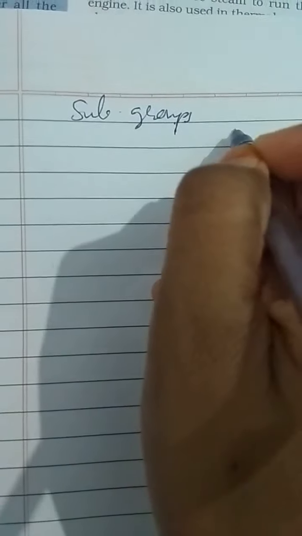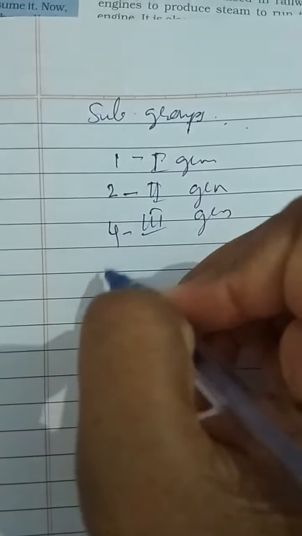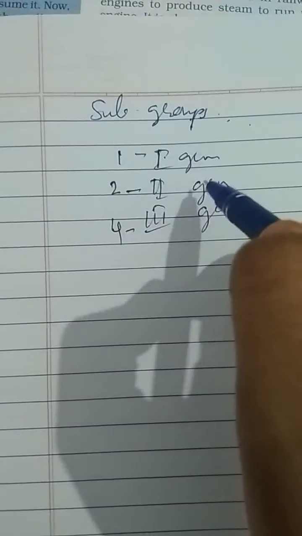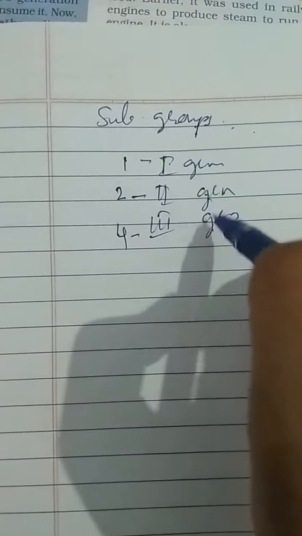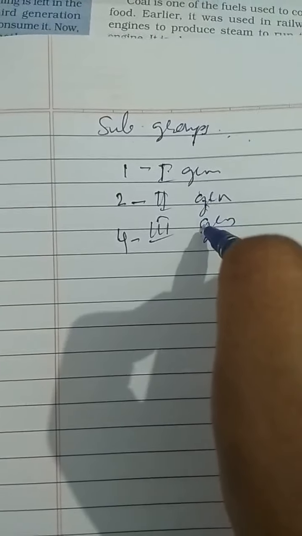These subgroups represent the consumers. As population is growing, second and third generation have a larger number of consumers. As I told, in subgroups we have first generation, second generation, and third generation. First one has 1 member, second has 2 members, and here 4 members. So as population is growing, the second and third generation have a larger number of consumers. Yes, so these represent the consumers.